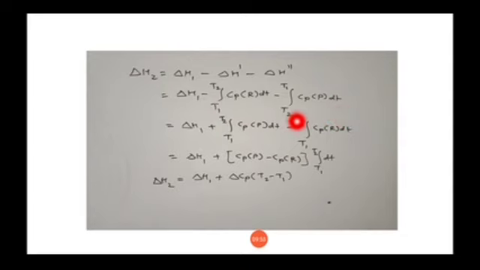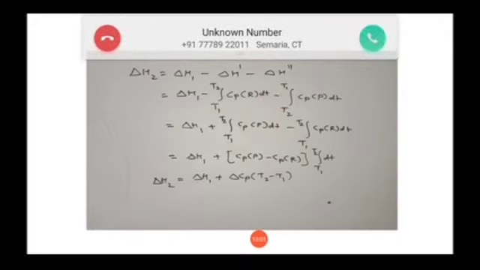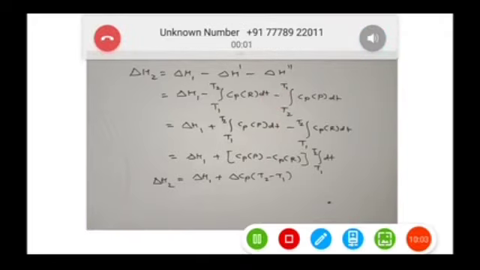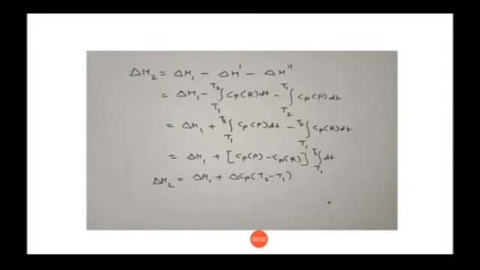Now if I have to change this limit from T2 to T1 to T1 to T2, this sign will get changed. So the negative sign becomes positive. So it is delta H1 plus integration T1 to T2 Cp of products dT minus integration T1 to T2 Cp of reactants dT.